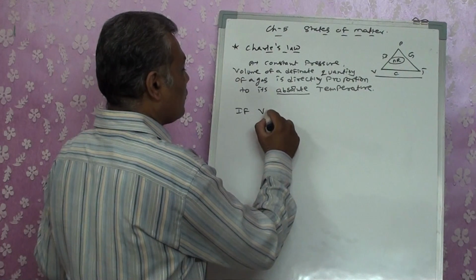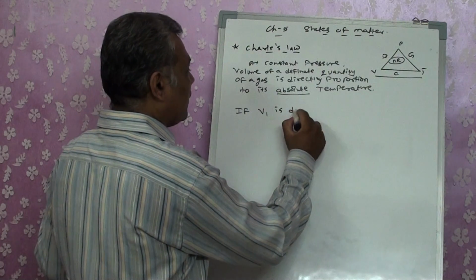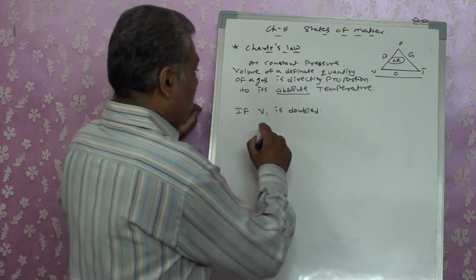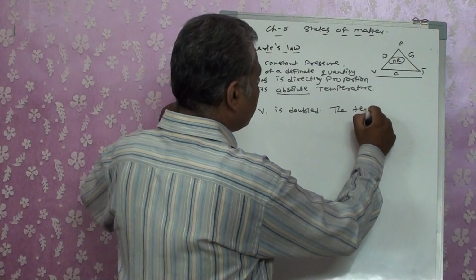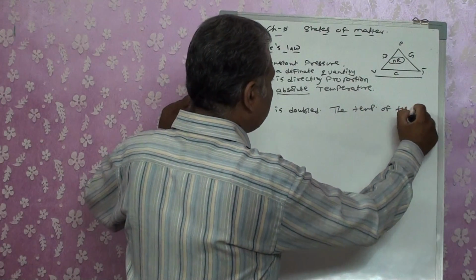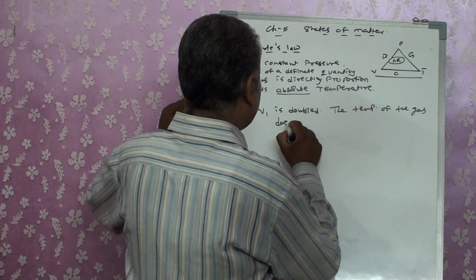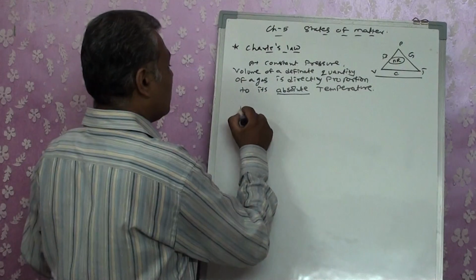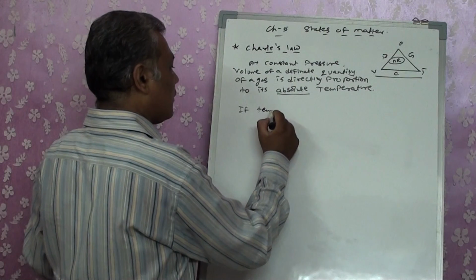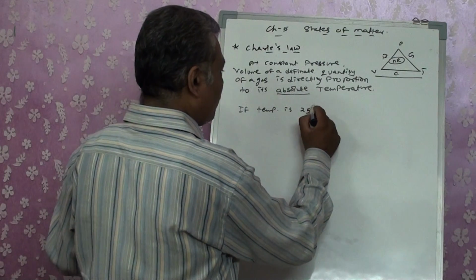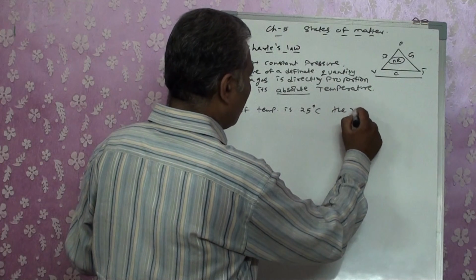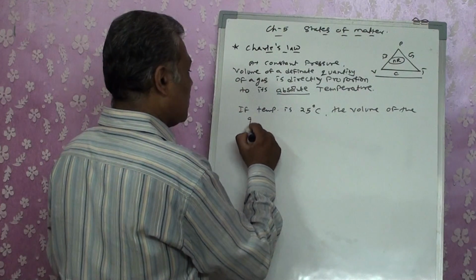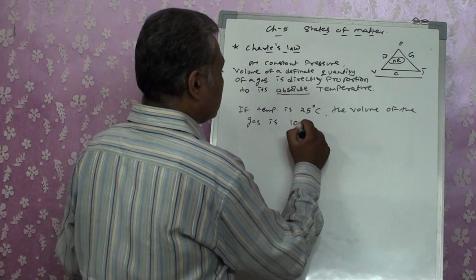If V1 is doubled, the temperature of the gas, I will write the complete statement. If temperature is 25 degrees Celsius, the volume of the gas is 10 ml.